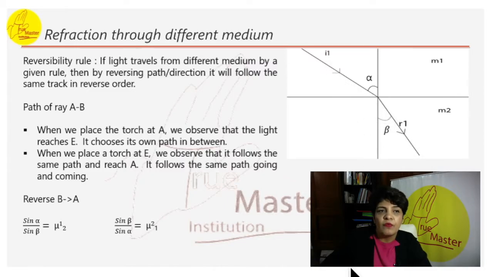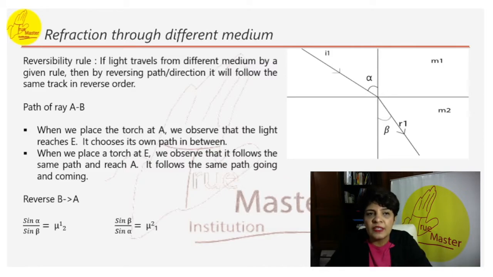Okay. For example, if the path of a ray was say AB, then if we retrace it, that is with the help of a torch we resend it back, we observe that the light exactly takes the same path. So if this is A and this is B, the path it follows, if we keep a torch here, it will follow from one medium to the other. This is the path it follows, and if we put the torch here, exactly the same path it will retrace.